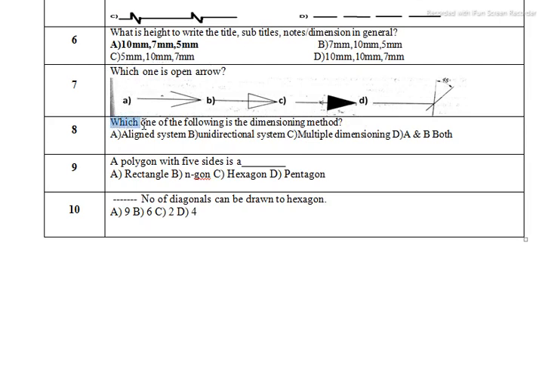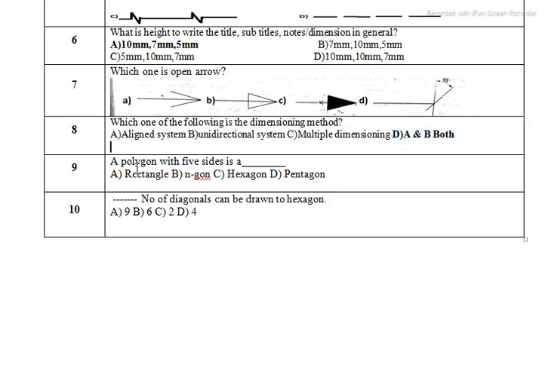So again next, which one of the following is the dimensioning method or dimensioning system? Okay, see, in drawing there are only two dimensioning systems or methods, that is nothing but the aligned system and the unidirectional system. So both are correct. So here the option is D, A and B both.